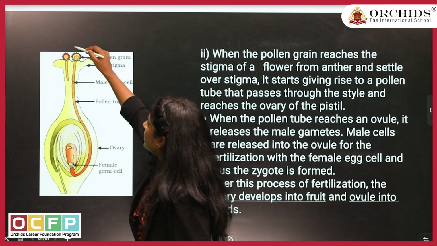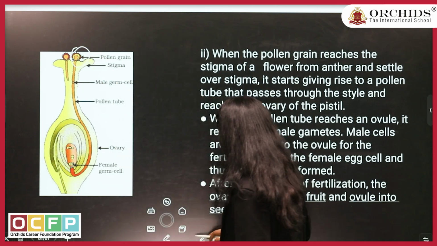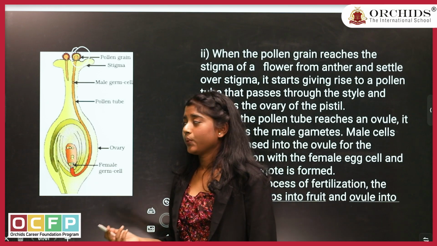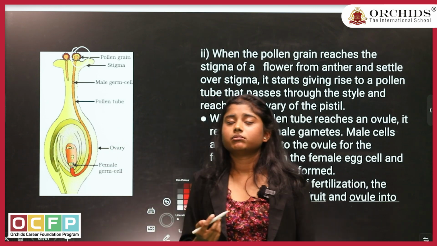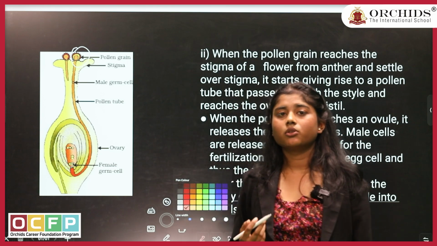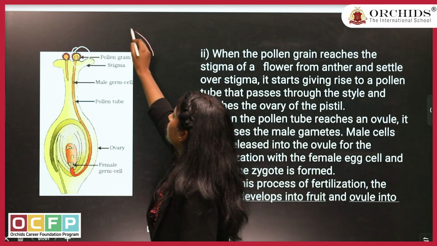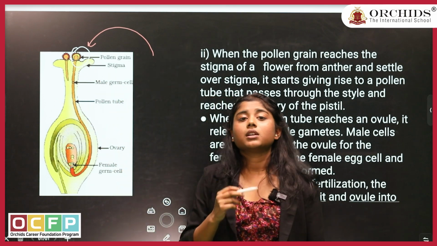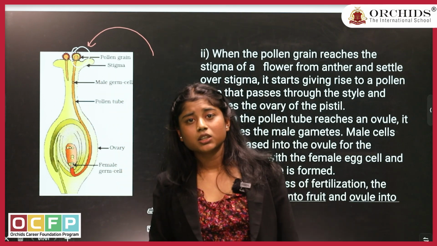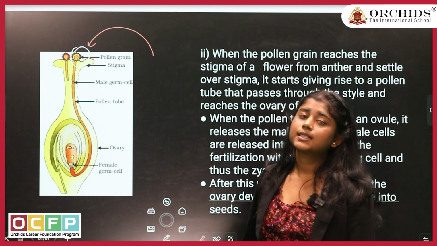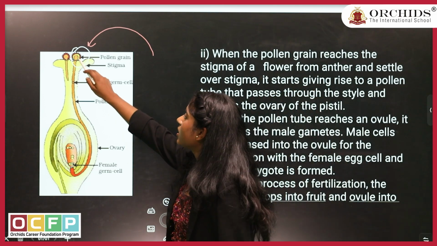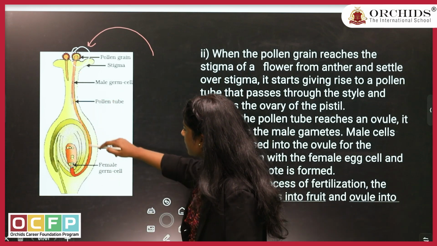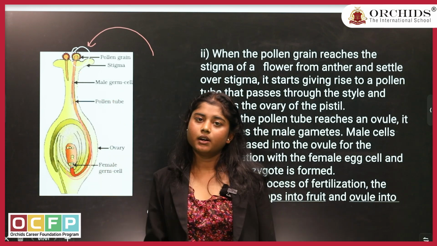Now, the pollen grain, obviously, where is the pollen grain germinated? The anther of the flower. When agents like birds, wind, water and different things are there, this pollen grain will come over the stigma of the flower, and then if the pollen grain is of the same species as the flower, the pollen grain will be accepted by the stigma, and then the pollen grain will start germinating a pollen tube which will reach the female reproductive part of the flower.